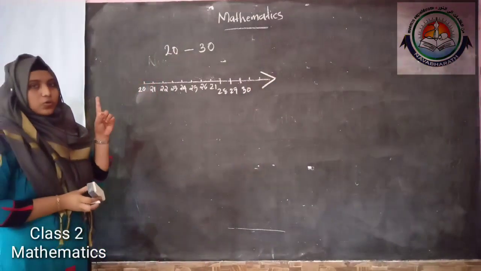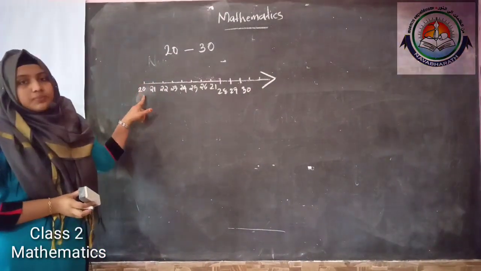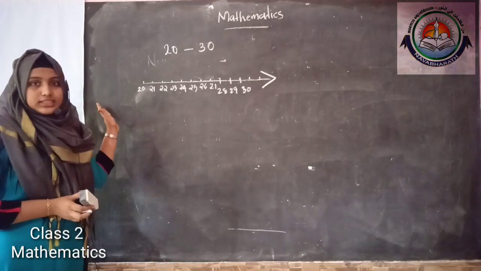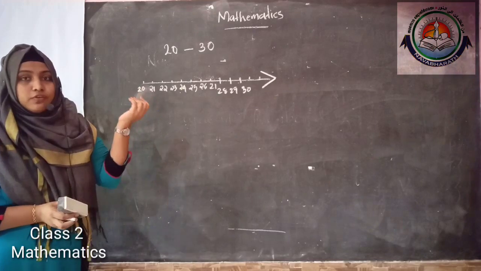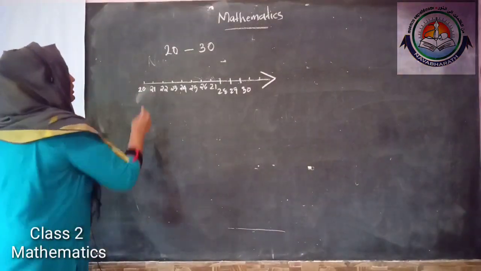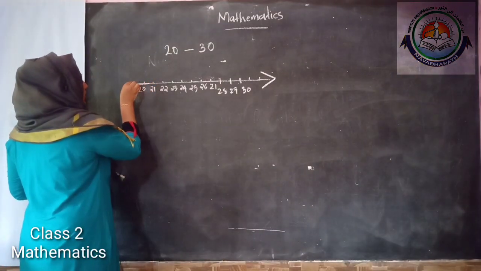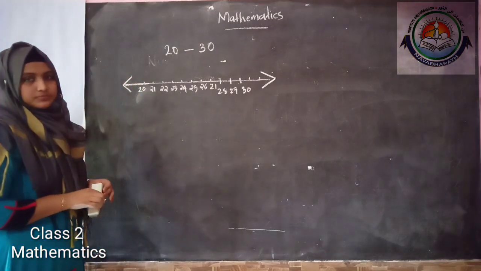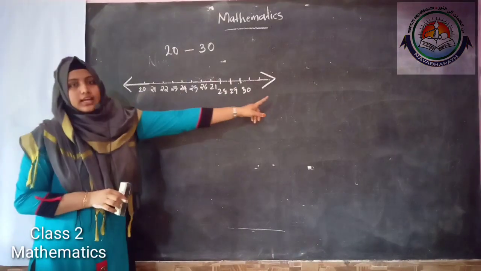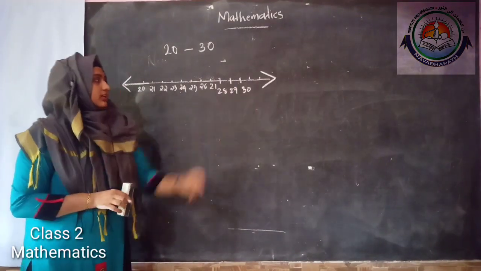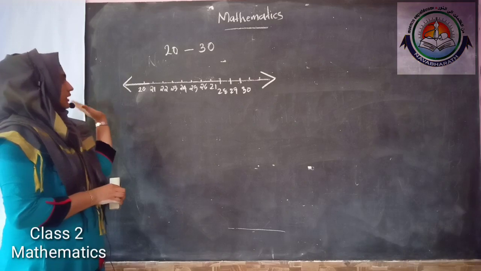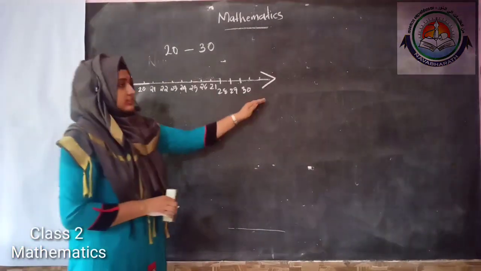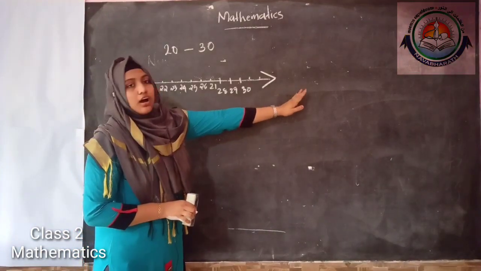And also we know there are some numbers before 20, you know, before 20: 1, 2, 3, 4 and so on. So we have to mark another arrow here. So one arrow here and another arrow here.